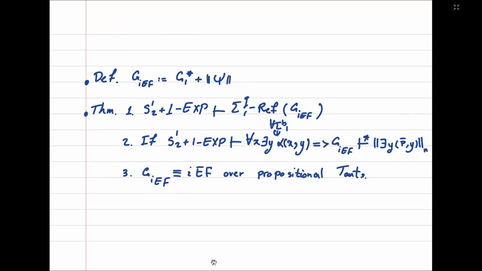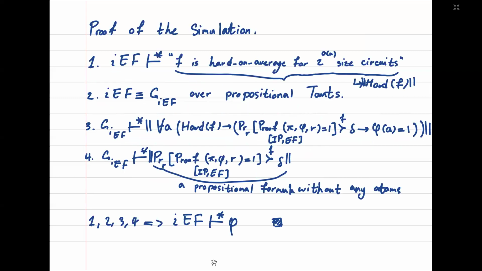And we can define our proof system GIEF as G1 star, which is the quantified propositional proof system corresponding to S12 plus the propositional translation of this TFNP problem. And this proof system has the required properties that we needed to prove the theorem. And here's the sketch of the proof of the simulation. So first of all, we know that IEF can prove hard on average exponential size circuit lower bounds for Boolean function f. We know that IEF and GIEF are the same over propositional tautologies.